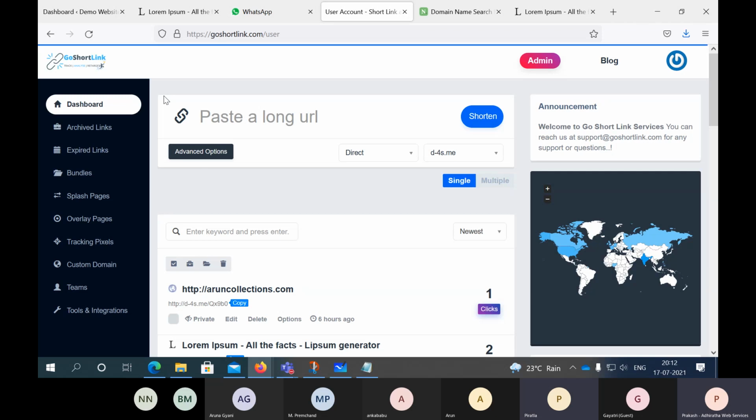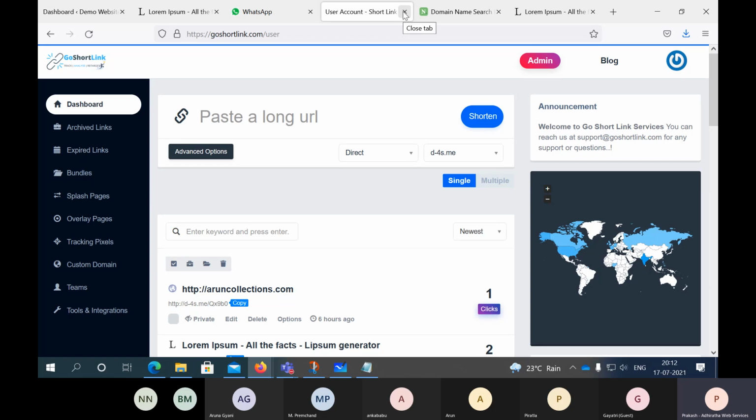Can't I use the full link here? The full website? You want to use aruncollections.com? Yes, you can. But if you want only the tracking part, you need not use any shortening service. Google already gives you that method. Google Analytics shows you where all your traffic is coming from, everything comes there.